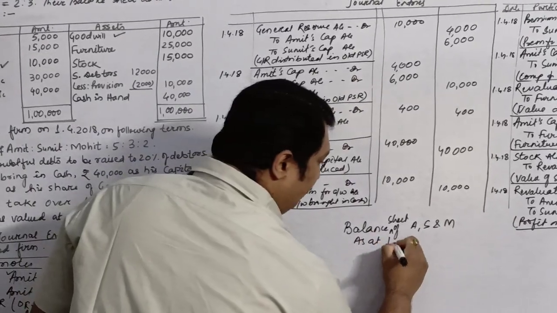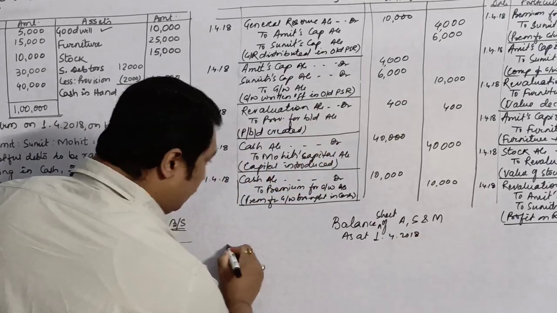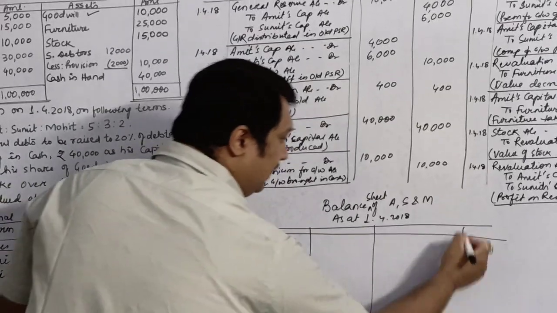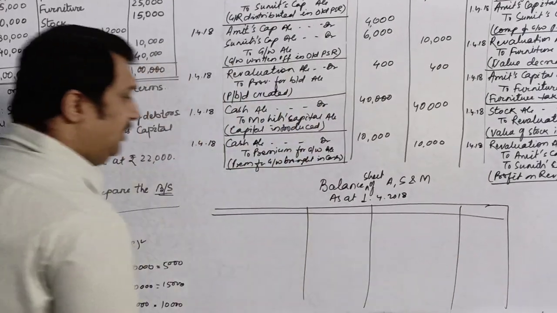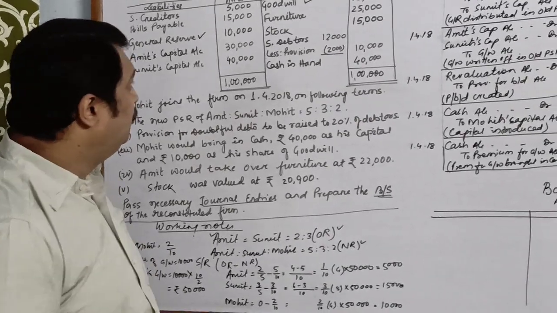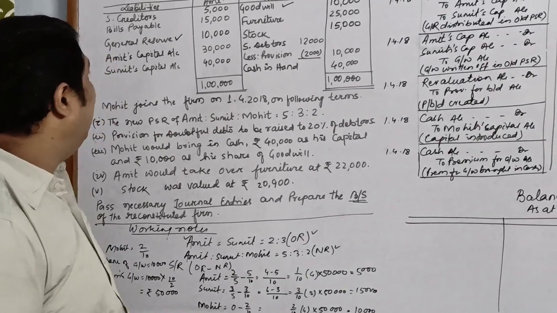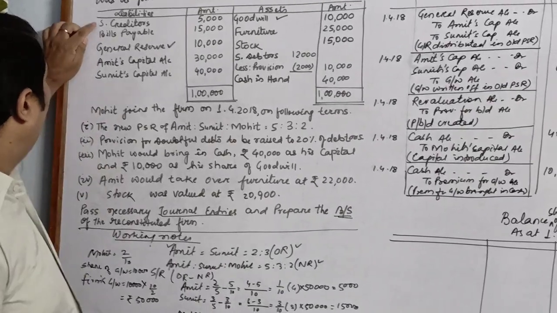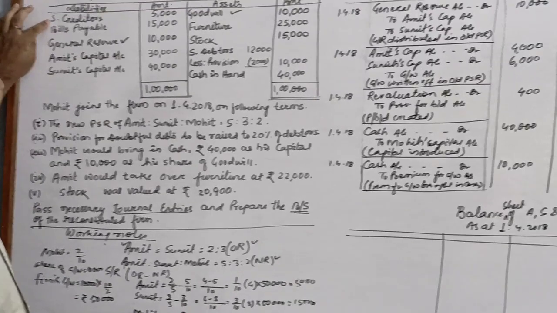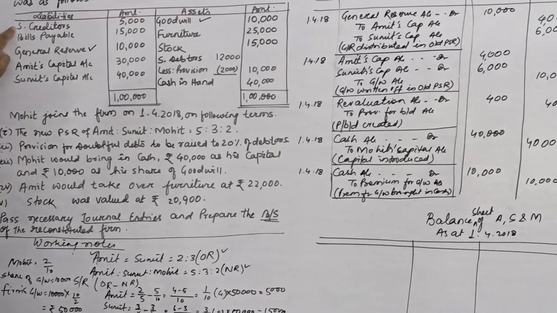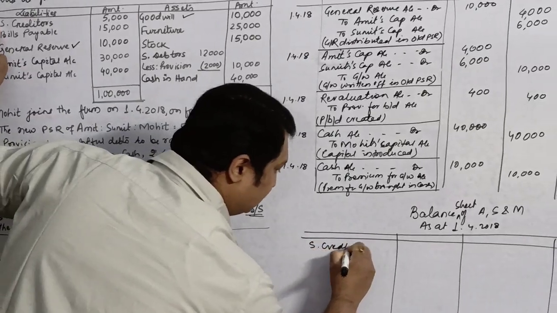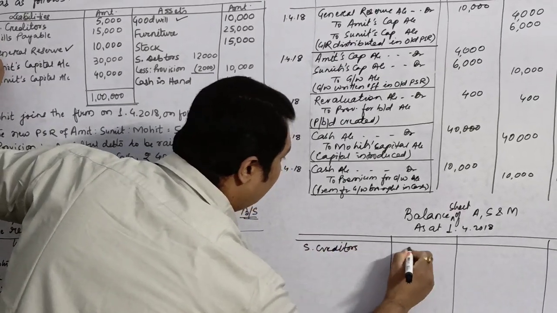So as at 1st April 2018, we will draw the format of the balance sheet and we will prepare it. Please see, in order to prepare the new balance sheet, you don't have to do a lot of things. You have to just pay attention to your old balance sheet. What is your old first item? Sundry creditors. Has there been any adjustment or any change in the value of creditors? No. So I will write it as it is. Sundry creditors. How much?